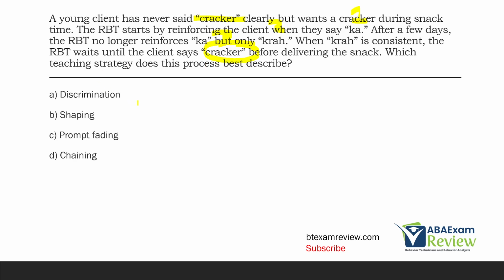Well, we're not describing discrimination because we just talked about the red and blue example. What we're looking at is shaping. We're not prompt fading because there is no prompting occurring here as far as we're concerned. And we're not chaining. We're not chaining a bunch of skills together or responses together. We're teaching a singular response using approximations. So again, one advantage of that last question where we broke down each answer choice is we're already starting to process what is discrimination, what is shaping, what is generalization. So when you get later in the test and you get an actual shaping question, you've already thought about shaping a few times and it becomes that much easier.